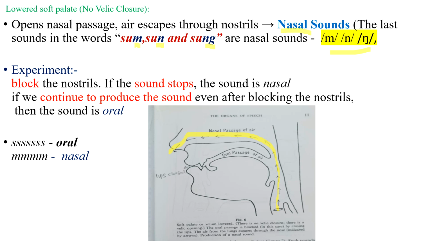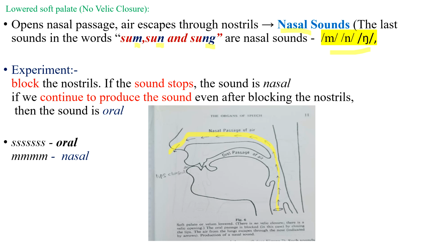In the previous slide, we learned that there are oral sounds and nasal sounds. So how can we know whether a sound is oral or nasal? Let's do an experiment. Block your nostrils, then try to make the sound.